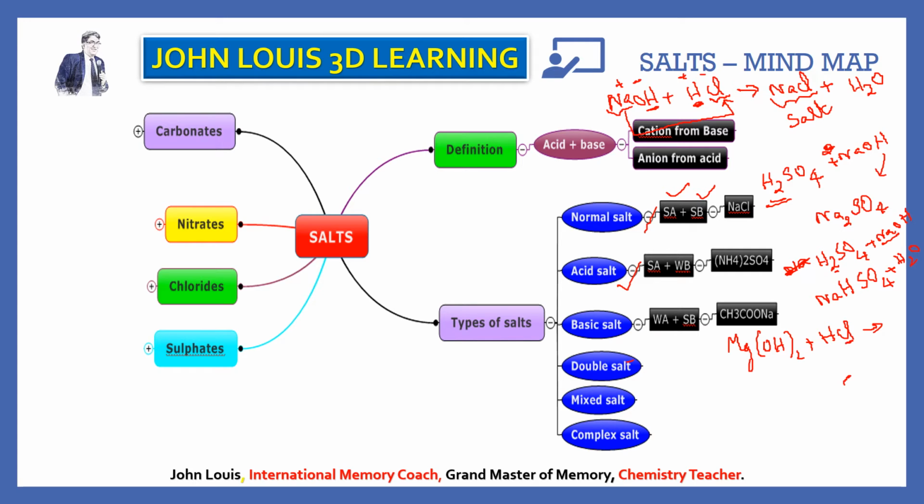Two OH groups are there. Only one OH group will be replaced by chlorine. Therefore, what will you get? MgOH, and the other OH; 2 OH, no, 1 OH is removed. So that is replaced by chlorine, and that OH will combine with this hydrogen and form water.